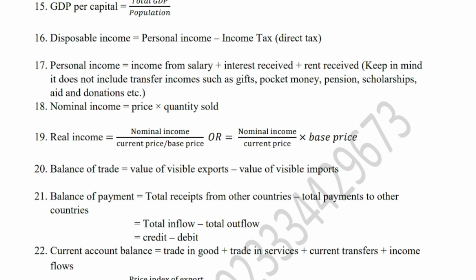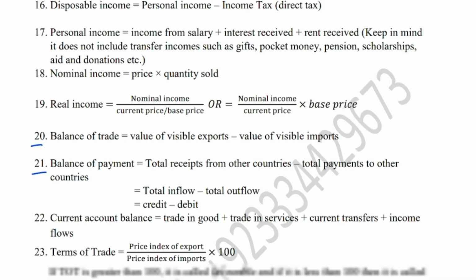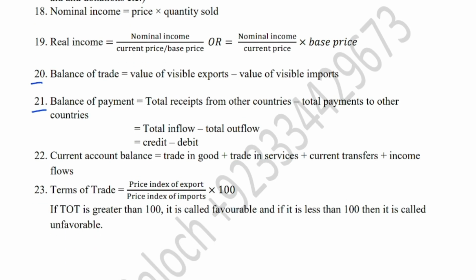Like, the examiner may ask you to find disposable income, personal income, or balance of trade, balance of payments, right? So terms of trade is really important, right? Generally the examiner asks you to explain the impact of a change in prices on terms of trade. So you must know the formula.